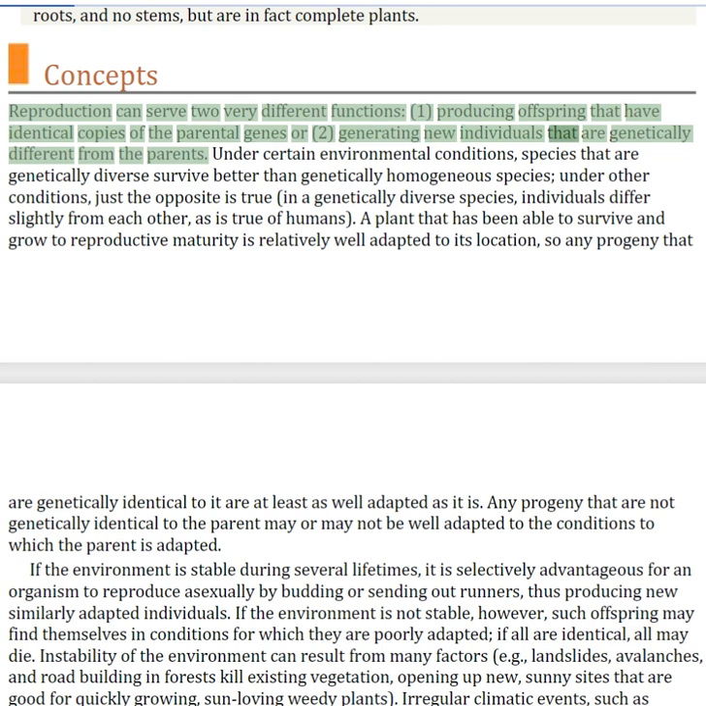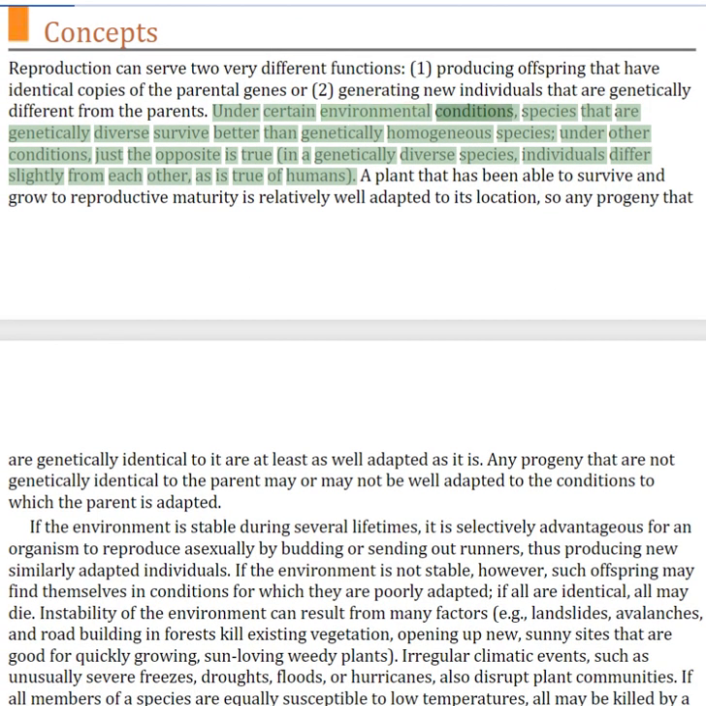Concepts. Reproduction can serve 2 very different functions: producing offspring that have identical copies of the parental genes or generating new individuals that are genetically different from the parents. Under certain environmental conditions, species that are genetically diverse survive better than genetically homogeneous species. Under other conditions, just the opposite is true.